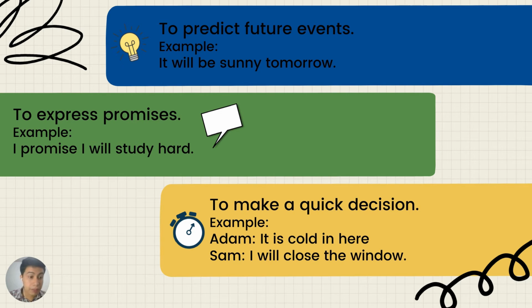And the last and most common use of the simple future tense is to make a quick decision. For example, here we have that Adam says, it is cold in here. And Sam is making a quick decision and he says, I will close the window. So we can use the simple future tense when talking about things that are not planned at the moment of speaking. So in our example, it is cold in here. So a quick decision could be, I will close the window.